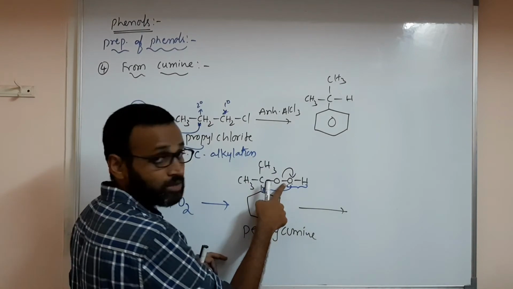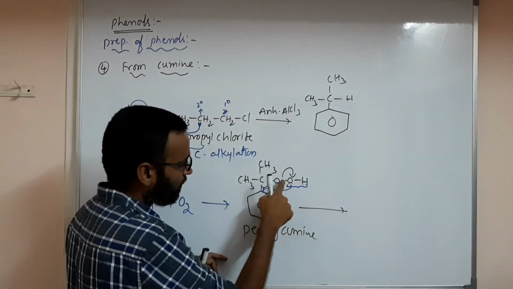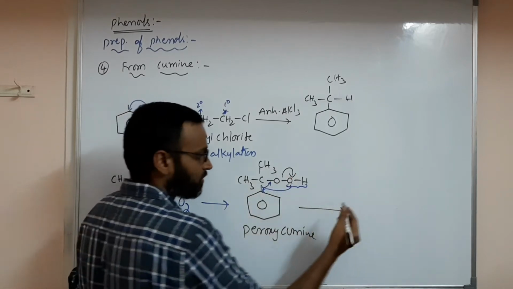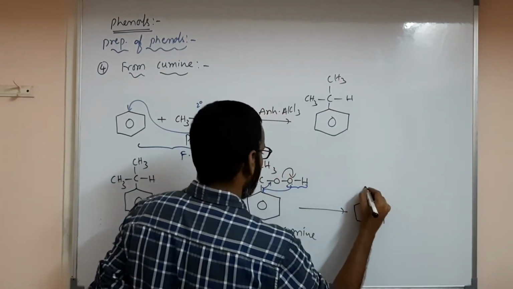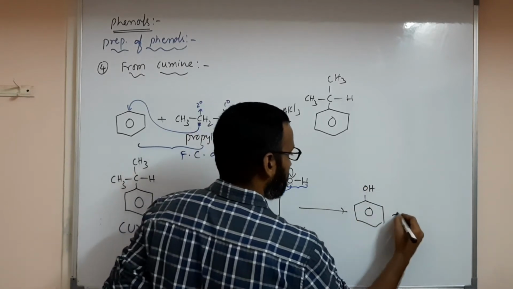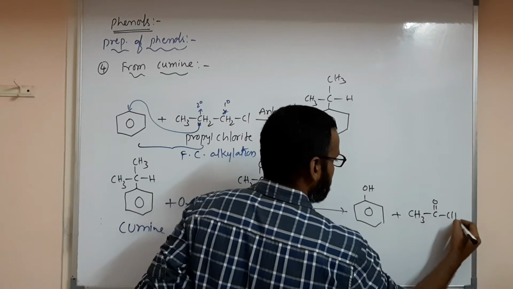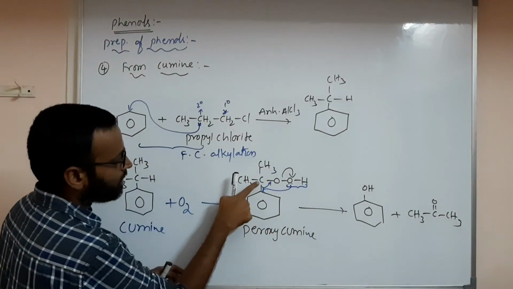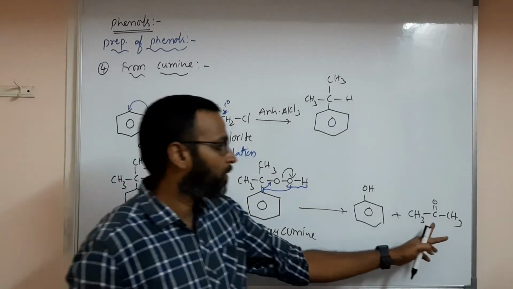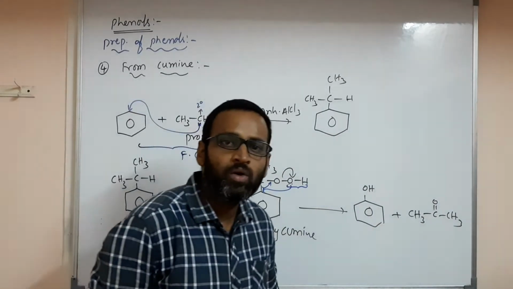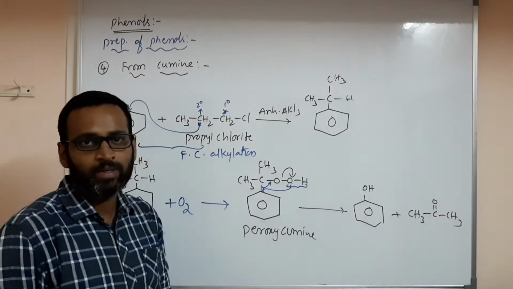No positive charge on this oxygen, please. The lone pair is donated to this, but this bond migrates towards the oxygen. That means you have C6H5OH plus CH3C=OCH3, propanone. Propanone and phenol you are having. Hope you understood this.